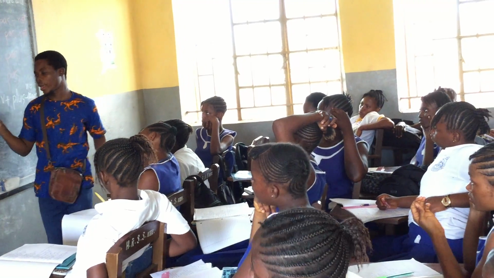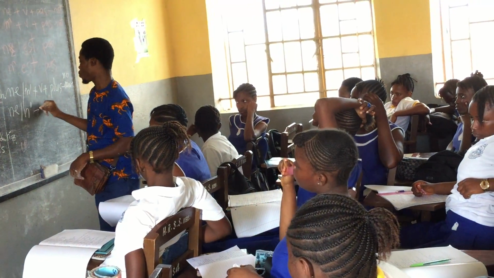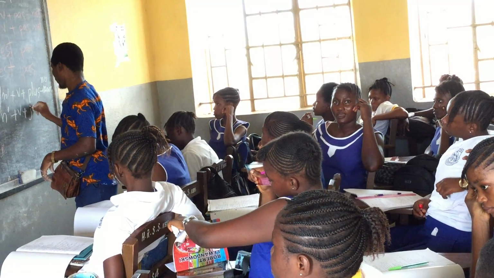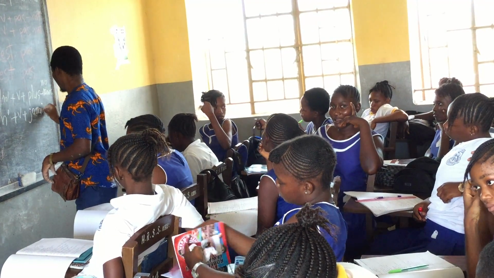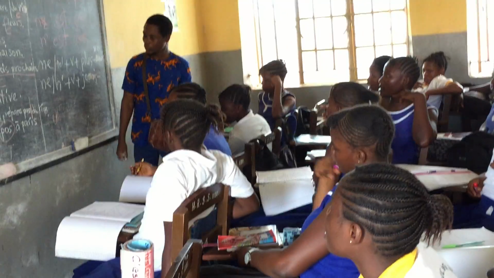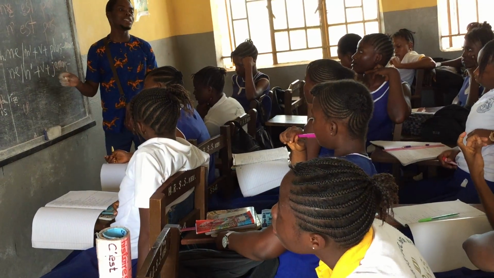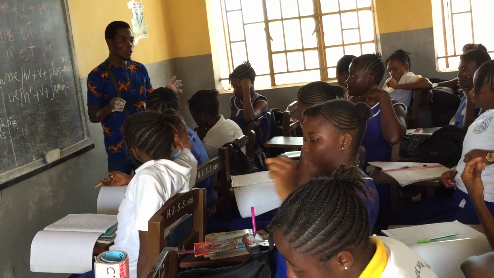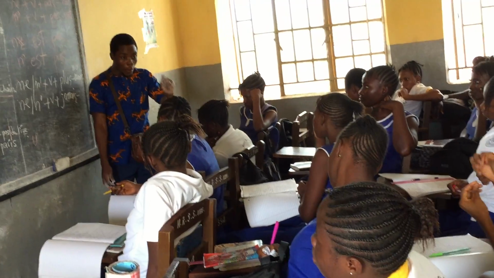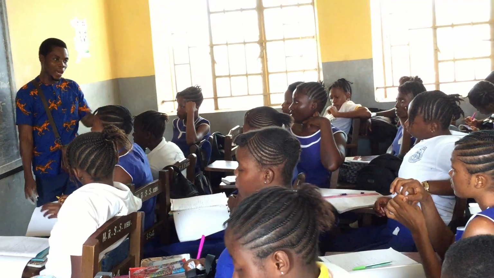It's a negative also. You can also use ne or the n apostrophe plus verb plus jamais, which means never. Okay? Ne jamais. Go. Ne jamais. Encore. Ne jamais. So it's the same thing. It's the same usage also. Whenever you have a vowel starting the verb, then you cancel the e of the ne, and then you replace it by an apostrophe.